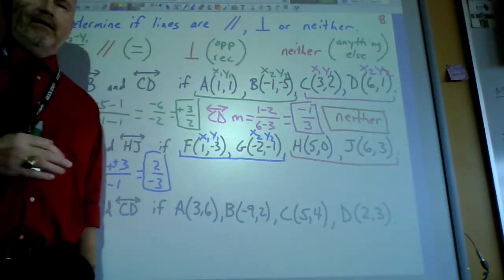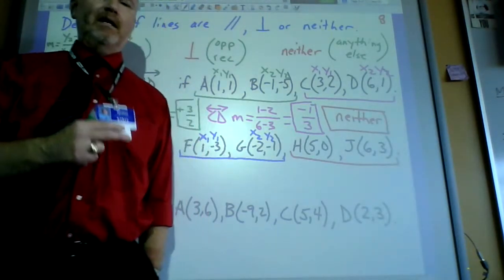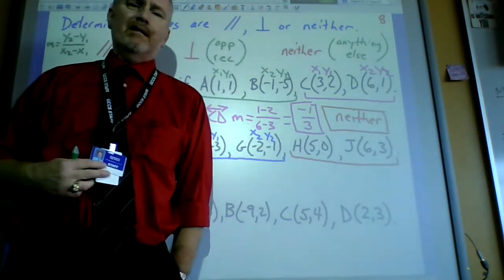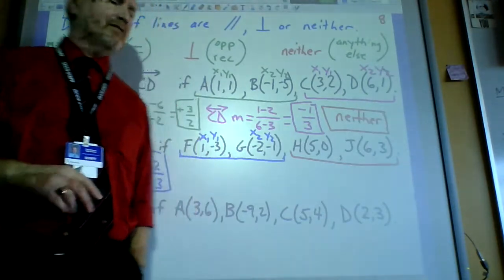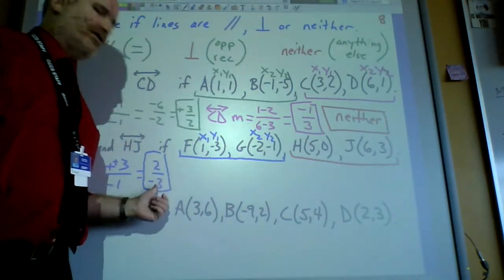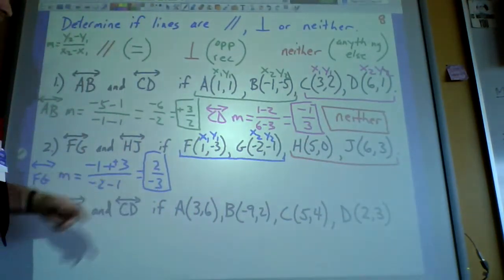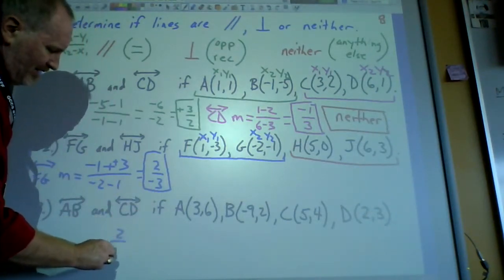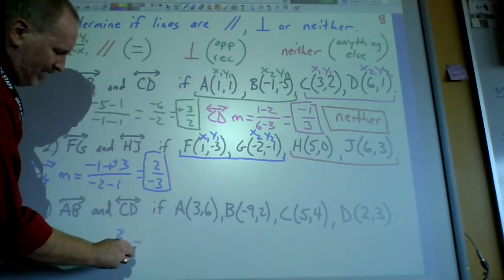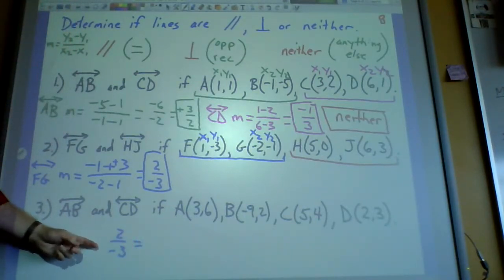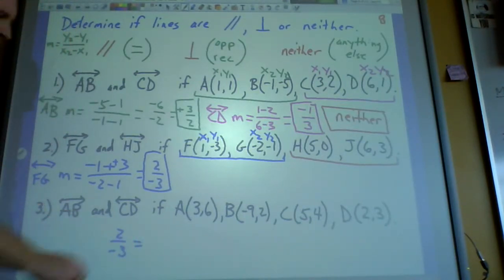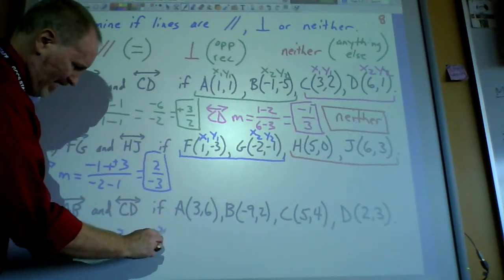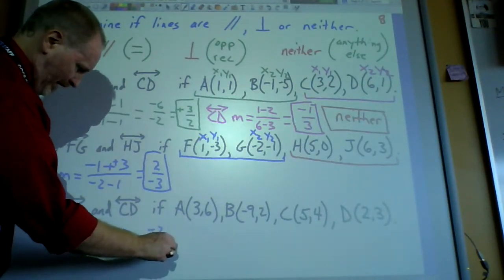Now, a question came up here in class. Does it matter where the negative sign goes on a fraction? Technically, there's 3 locations, all right? This one happens to be in the basement, and I'm just going to write this right here. It's 2 over -3. It doesn't have to be in the basement. If you don't like it in the basement, you can move it upstairs and call it -2 over 3.